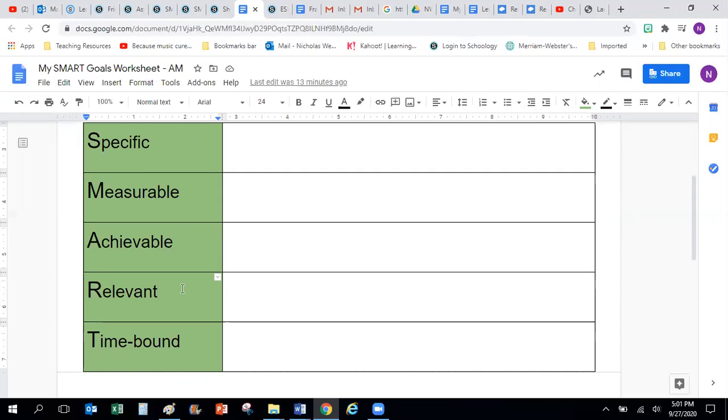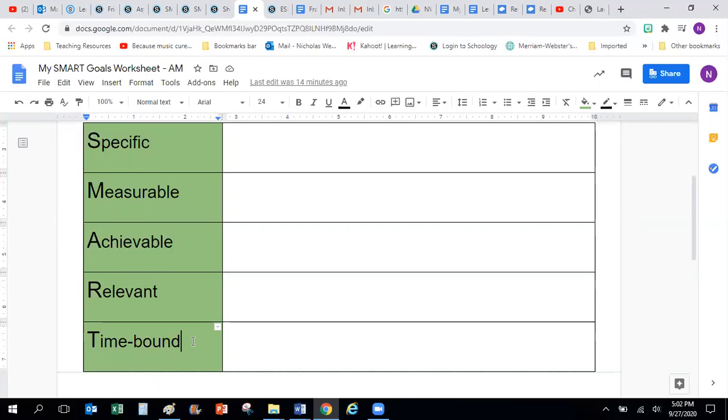And relevant means that it's related to what you're trying to do in the long term, right? So, for example, if you want to become a nurse as a long-term goal, a relevant short-term goal might be to get your GED, right? So getting your GED is relevant to becoming a nurse because it's a step that gets you closer to the long-term goal. And then time-bound, you want to make sure your goal has a time, like a deadline, that tells you when you want to complete the goal.